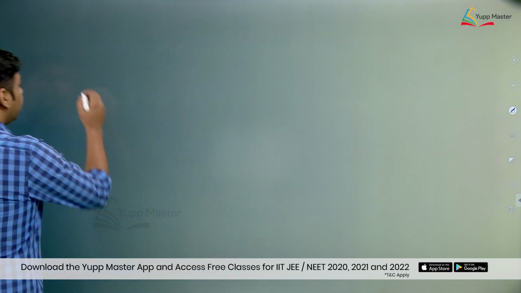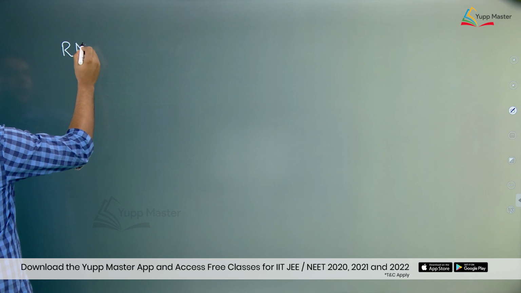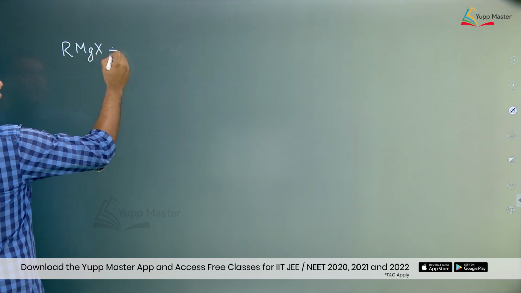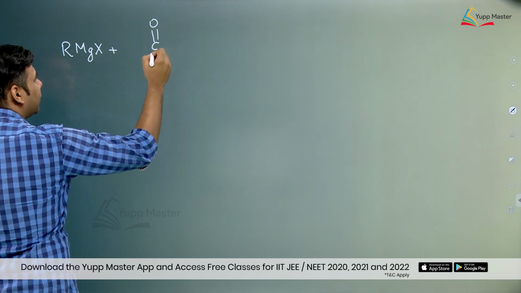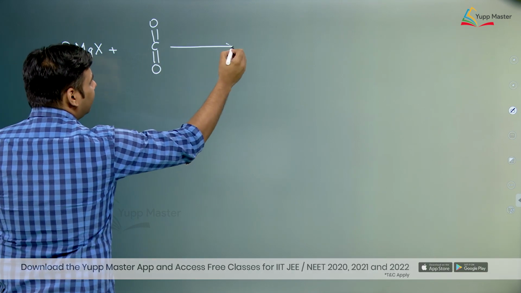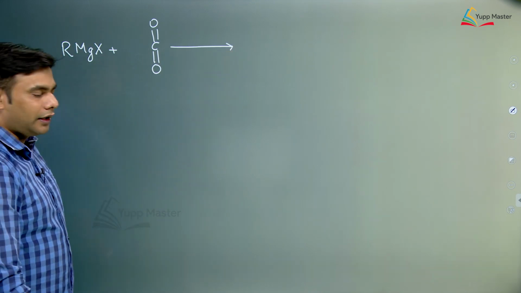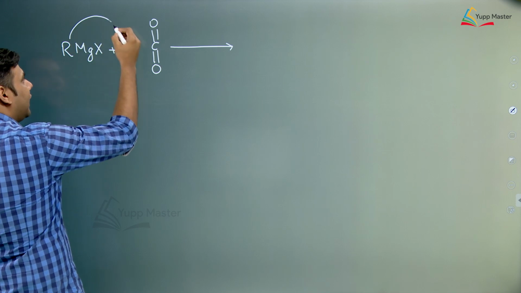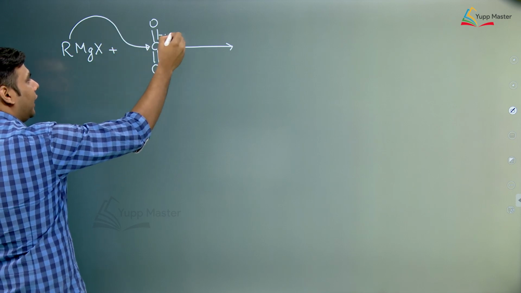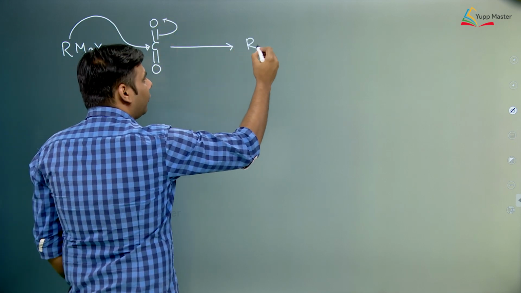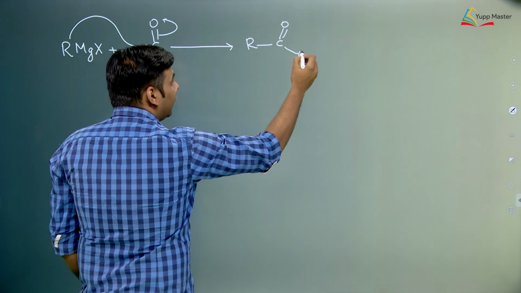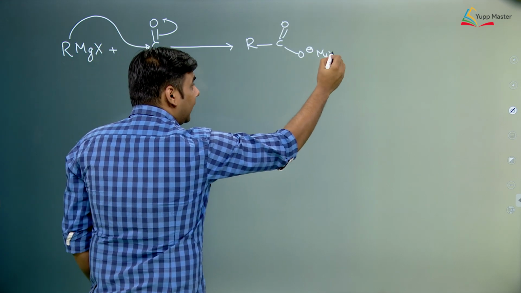So next we cover is reaction with CO2. Now this is a very commonly asked question. This is also studied in preparation of carboxylic acid. So this R negative goes and attacks at this carbon, the pi electrons are polarized. So we form RC double bond O negative. Now this is a carboxylate ion.